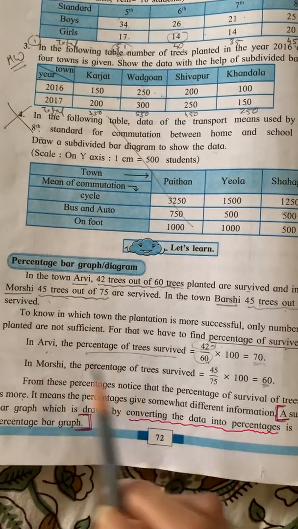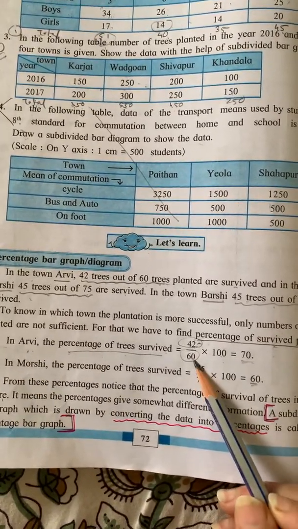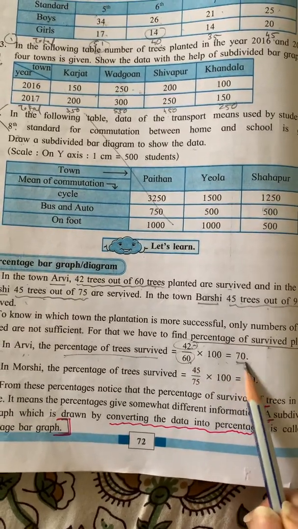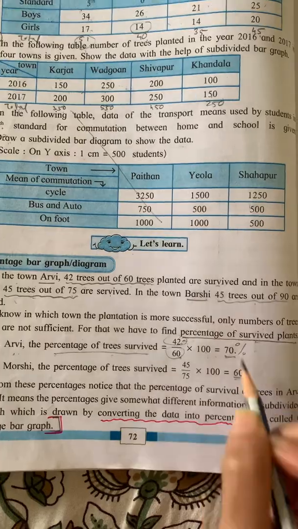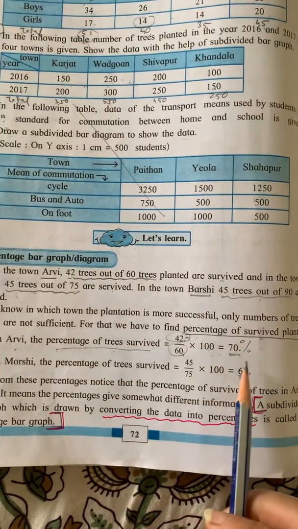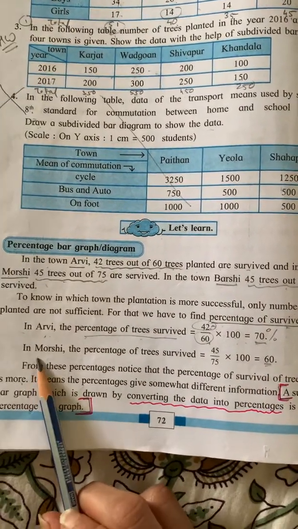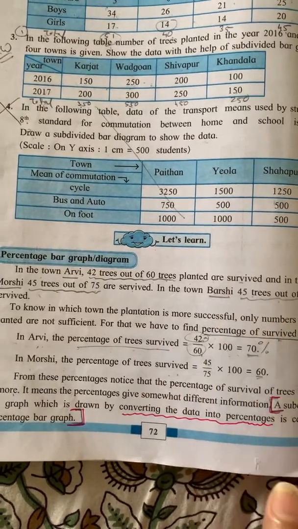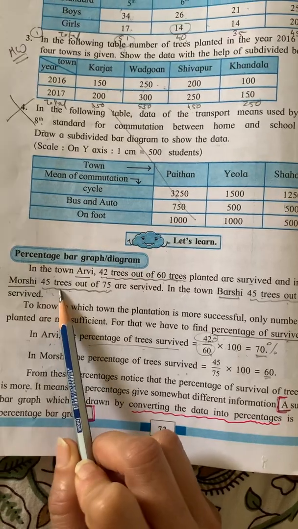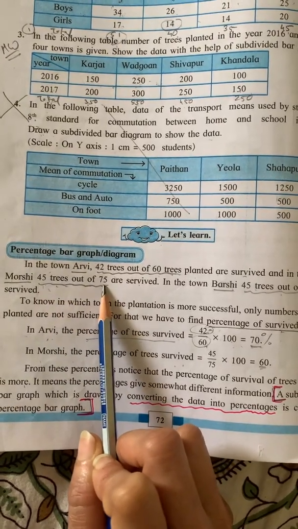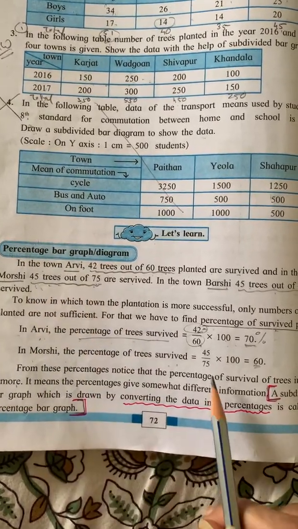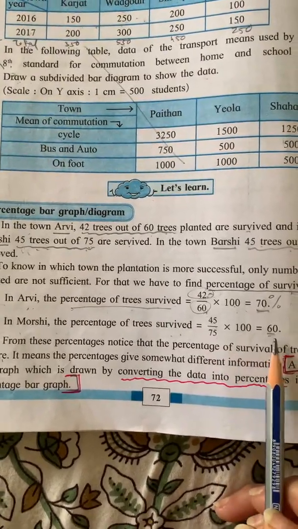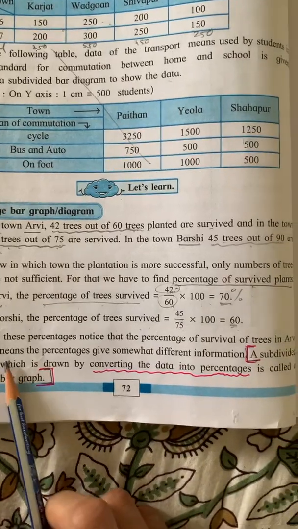Now in Arvi, 42 survived out of 60. So 42 upon 60 into 100, we get 70%. Okay, so 70% of trees survived. In Morshi, 45 trees survived out of 75. So we will write 45 upon 75 into 100. So we get 60%. From these percentages,